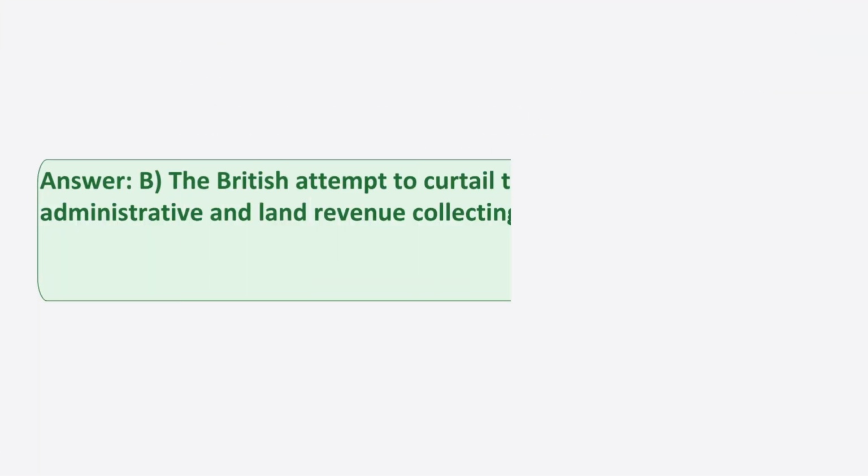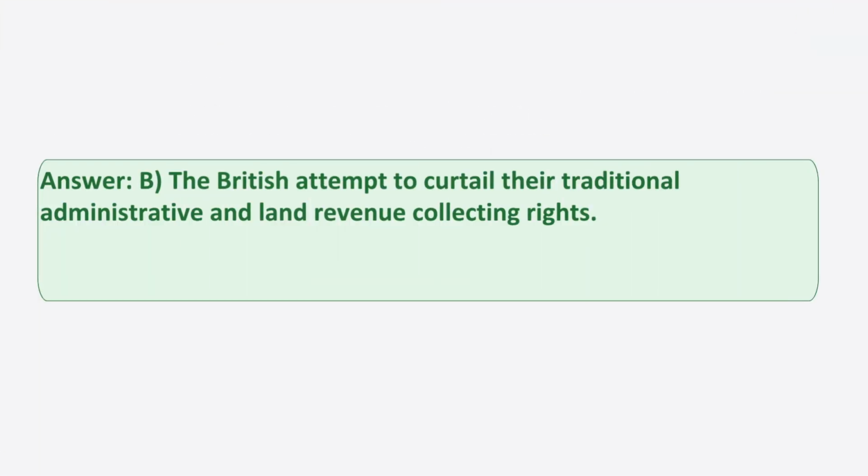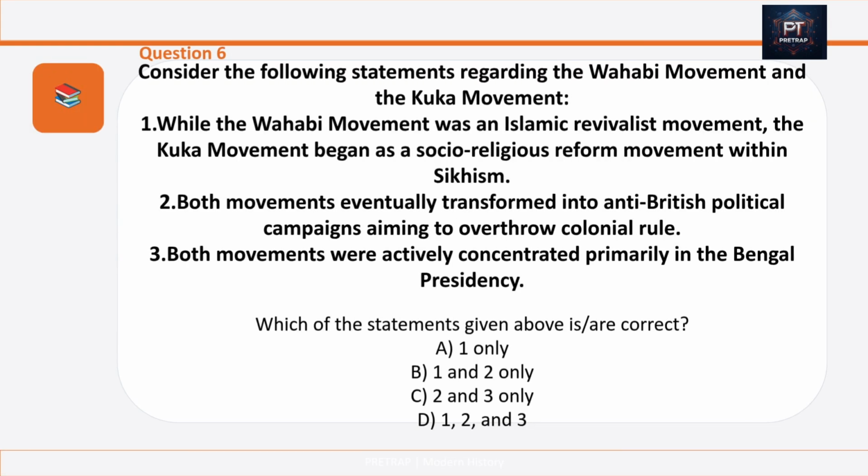And your answer is option B. The British attempt to curtail their traditional administrative and land revenue collecting rights. Next question is, consider the following statements regarding the Wahhabi movement and the Kuka movement. Number 1. While the Wahhabi movement was an Islamic revivalist movement, the Kuka movement began as a socio-religious reform movement within Sikhism. Number 2. Both movements eventually transformed into anti-British political campaigns aiming to overthrow colonial rule.